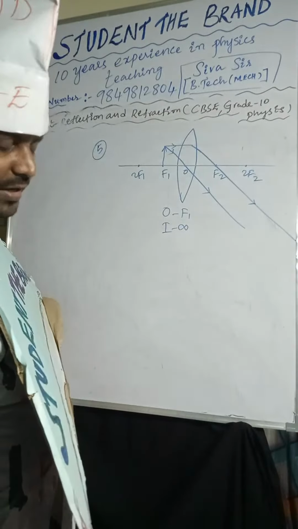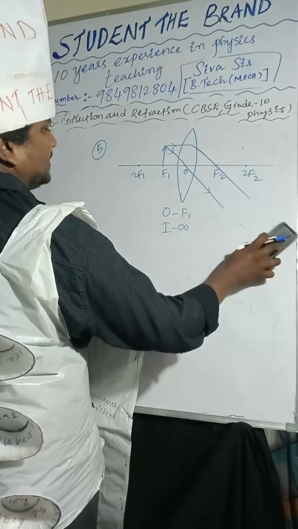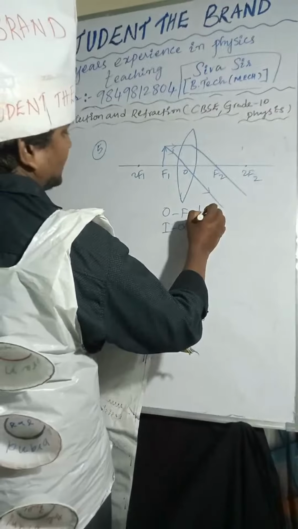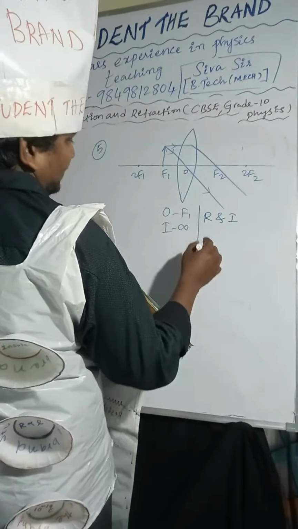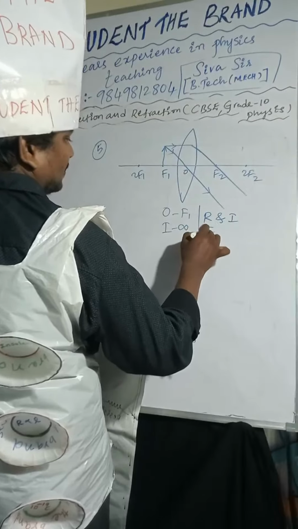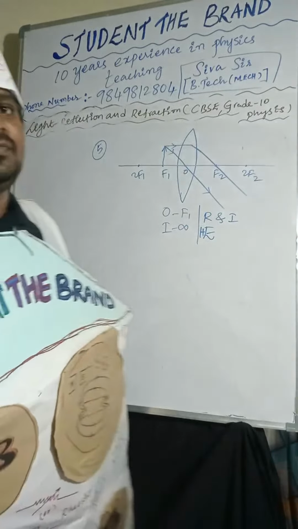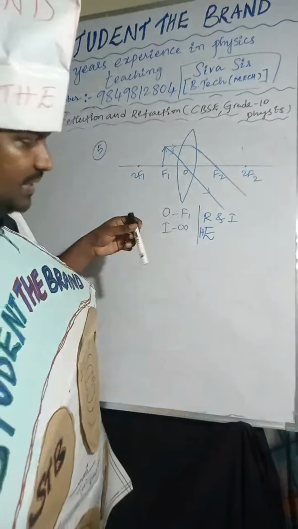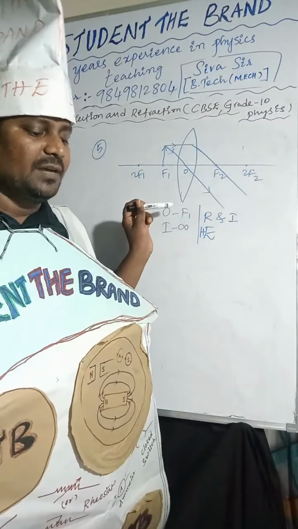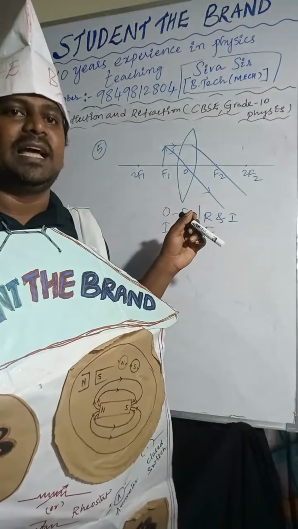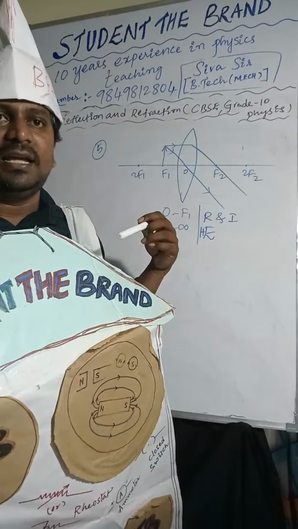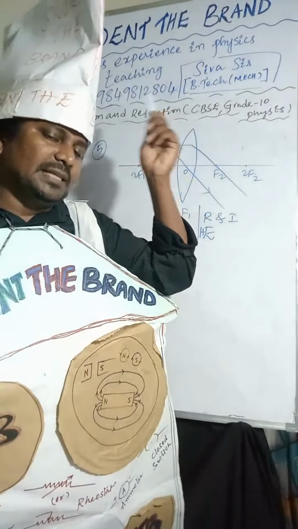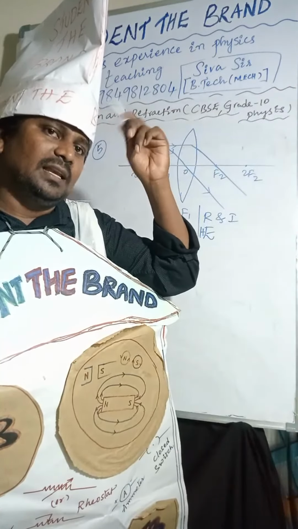The nature of the image is real and inverted, and the size of the image is highly enlarged.